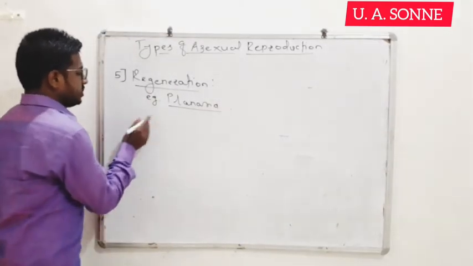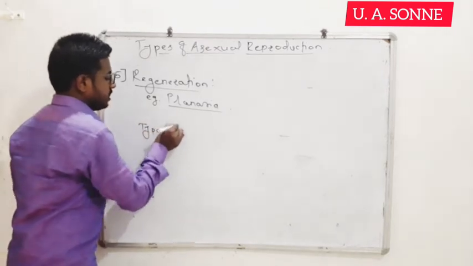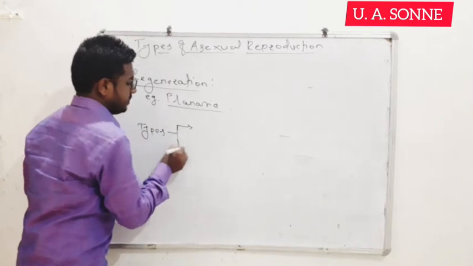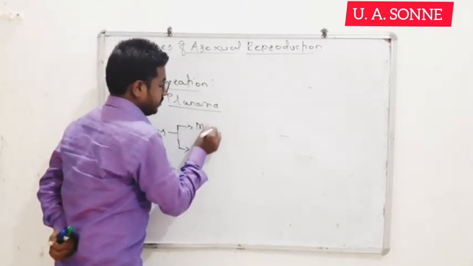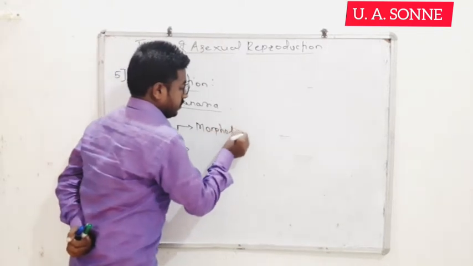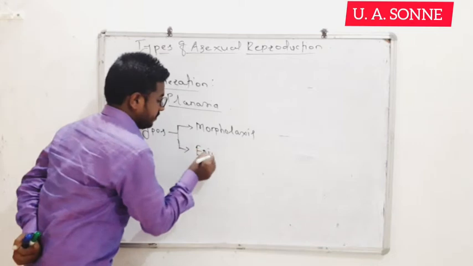This regeneration is again of two types, that is morpholysis and epimorphosis.